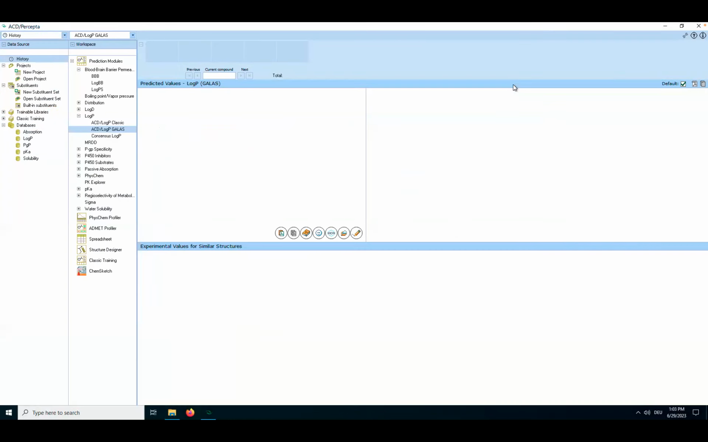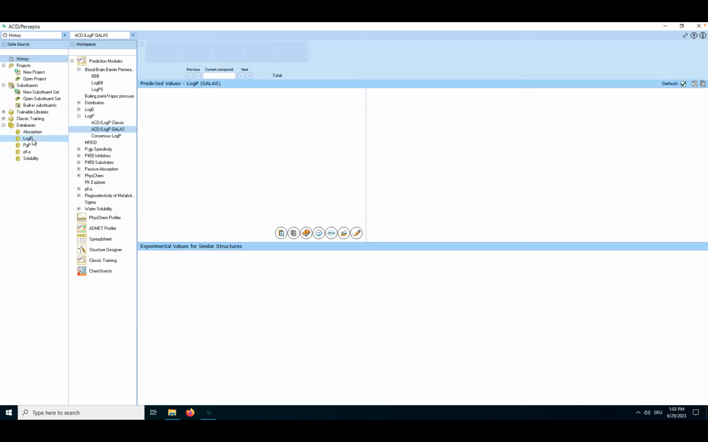And now I hope you can all see the screen very well. ACD Percepta software has in principle 3 panels. In the first panel, you have your projects. You can see the substituents that are used for predictions that are based on substituents and incremental predictions. Then there are libraries which you can train also yourself, and libraries and databases which are used to make empirical predictions that you will see in a moment.